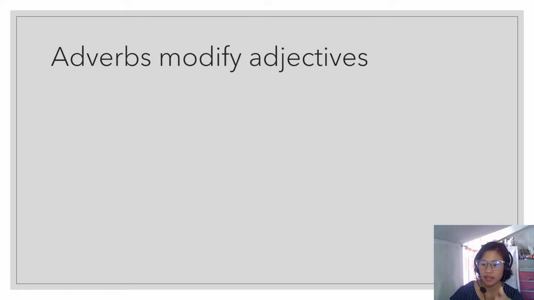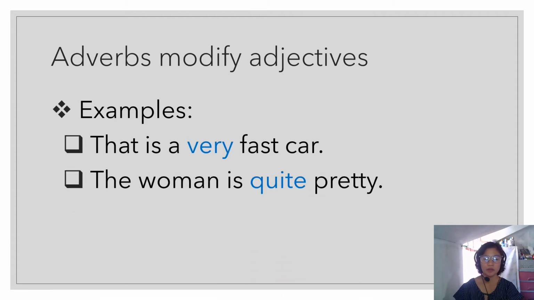Adjectives, again, are the words that describe a noun or a pronoun. Here, the word that describes the noun or pronoun is now being described by an adverb. Take a look at the example. That is a very fast car. Very is the adverb. Fast is the adjective.